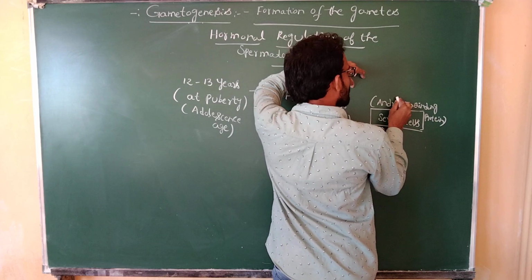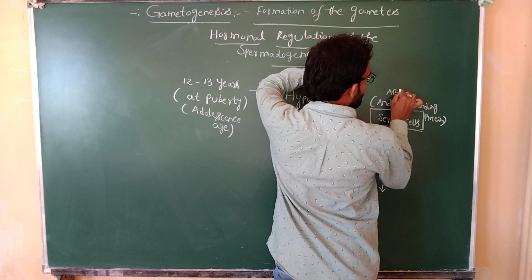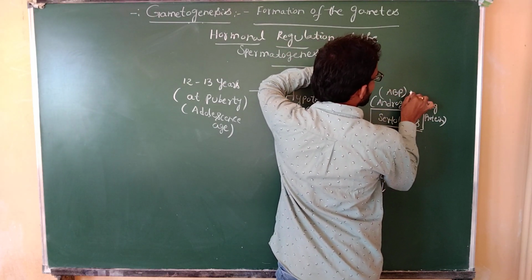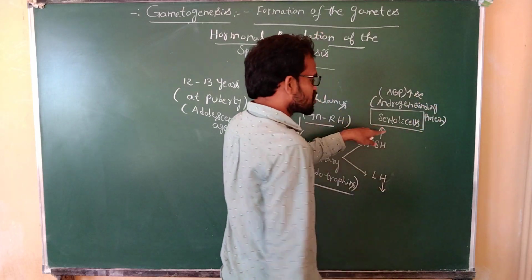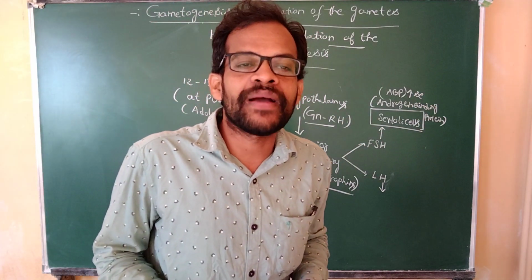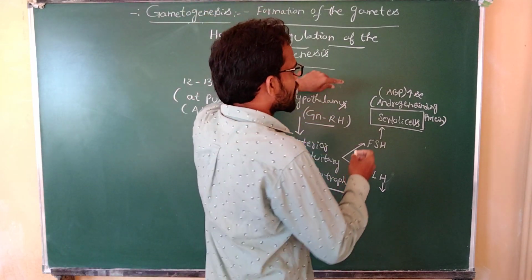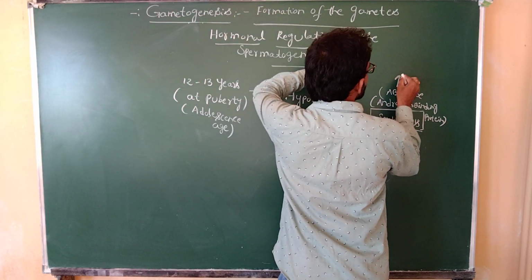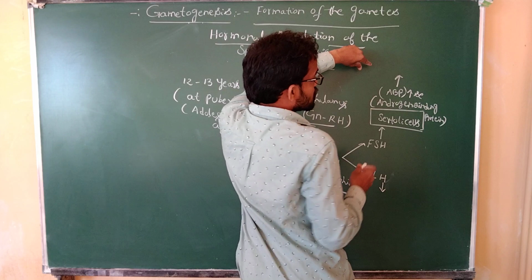The Sertoli cells increase the concentration of androgen binding protein.